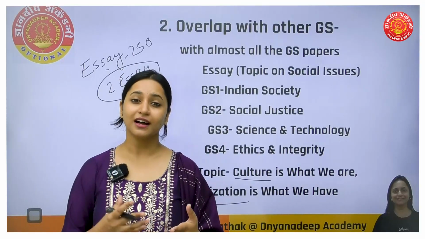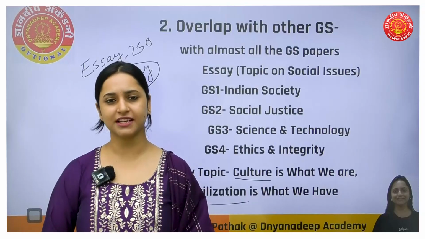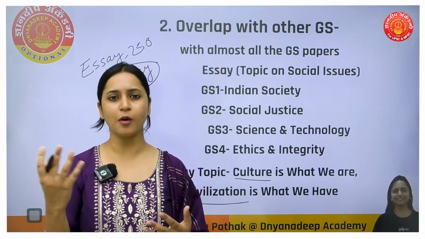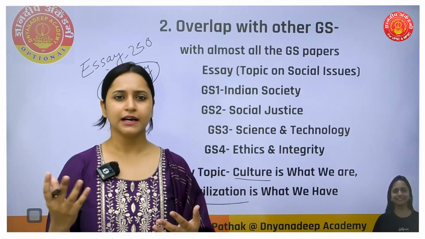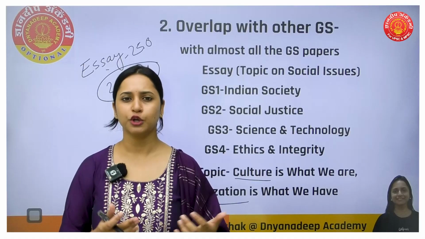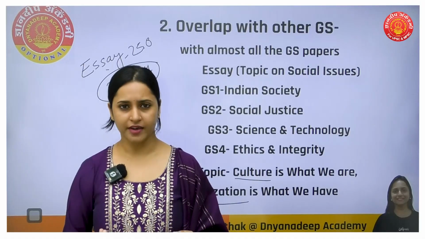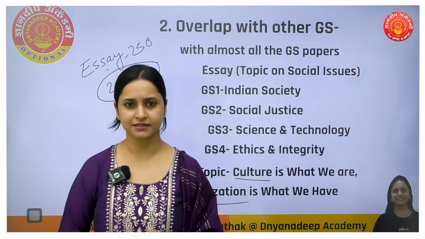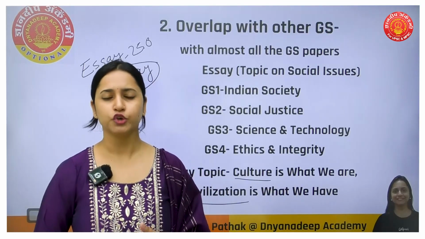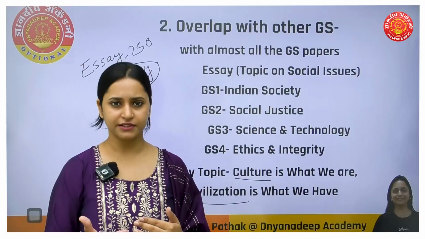Also, culture has two components. One component of culture can be seen from outside, for example attire, artifacts or monuments. Those can be seen from outside, so those are overt culture.